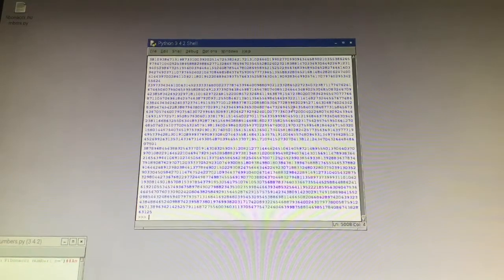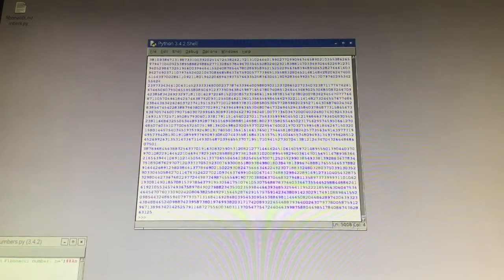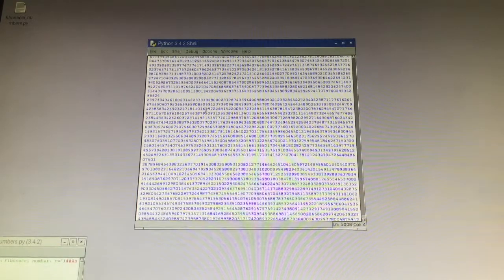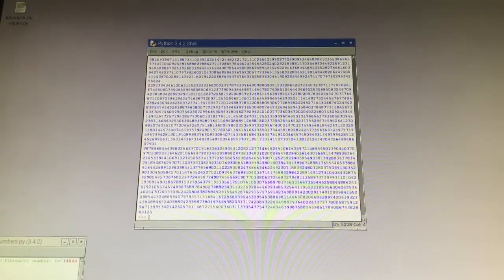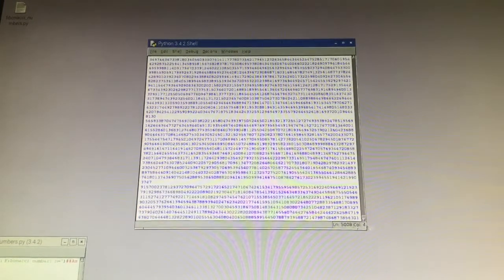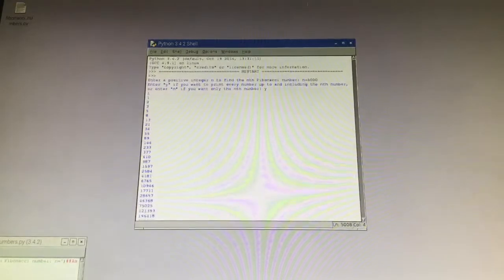Okay, wow, that took a long time. Okay, so this number right here, starting at the 3 and ending at the 5 right here, is the 5,000th number in the Fibonacci sequence. And this number is this number right here, the one above it, and this number added together. And yeah, it's pretty large. And if I scroll up, yeah, it's just huge.